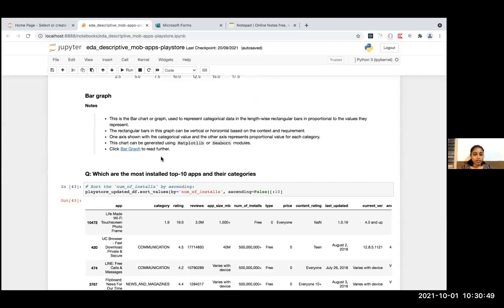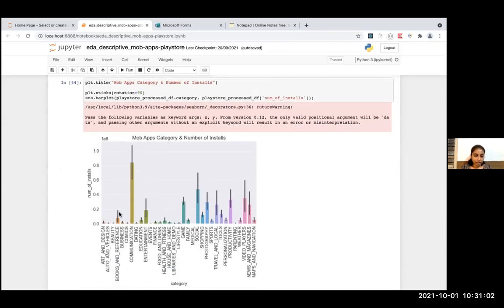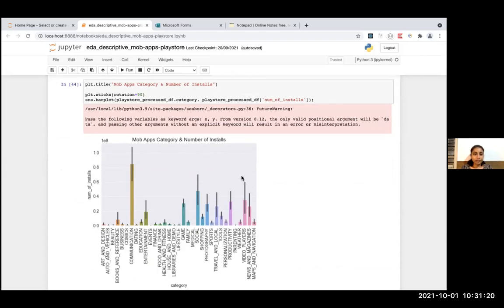And this is the bar graph. This is another very good graph that gives you high level insight when you look at some analysis. When I look at this graph, that would help me know that communication is the category with the most installs, then social, games. It gives you high level information by looking at the graph.